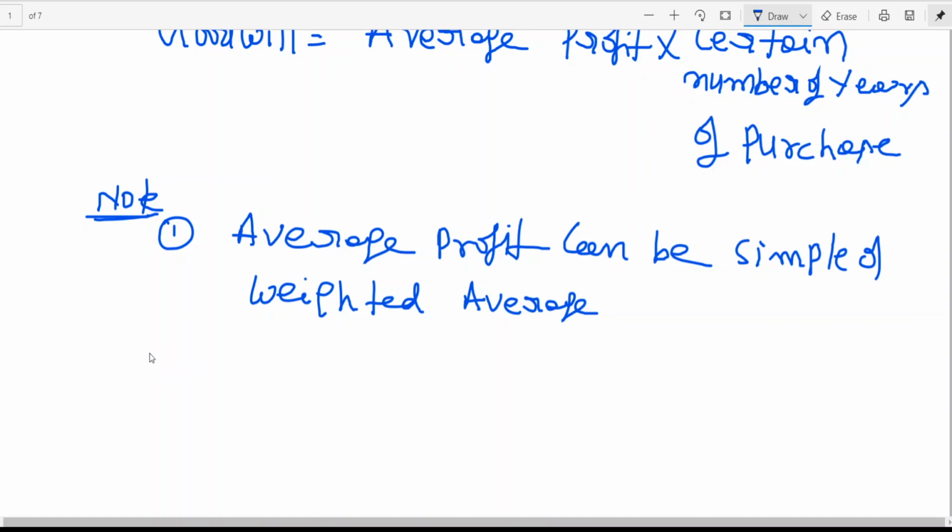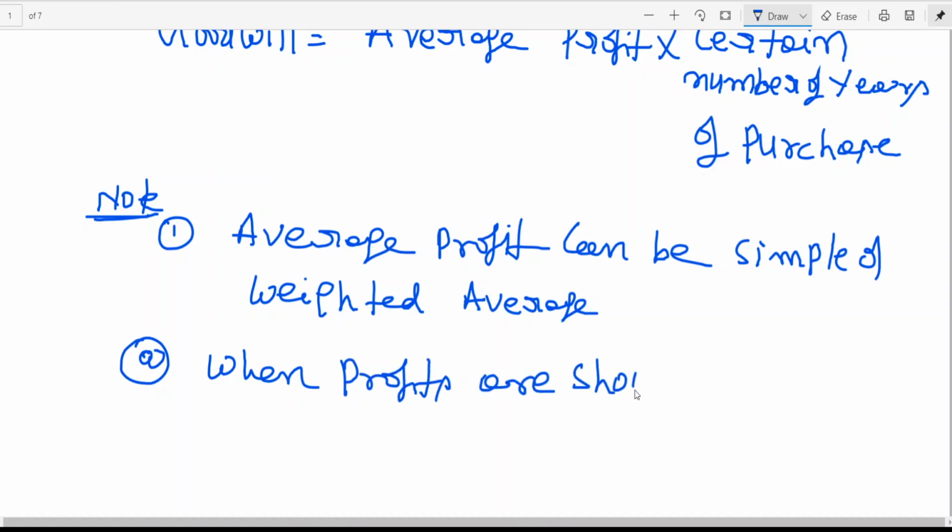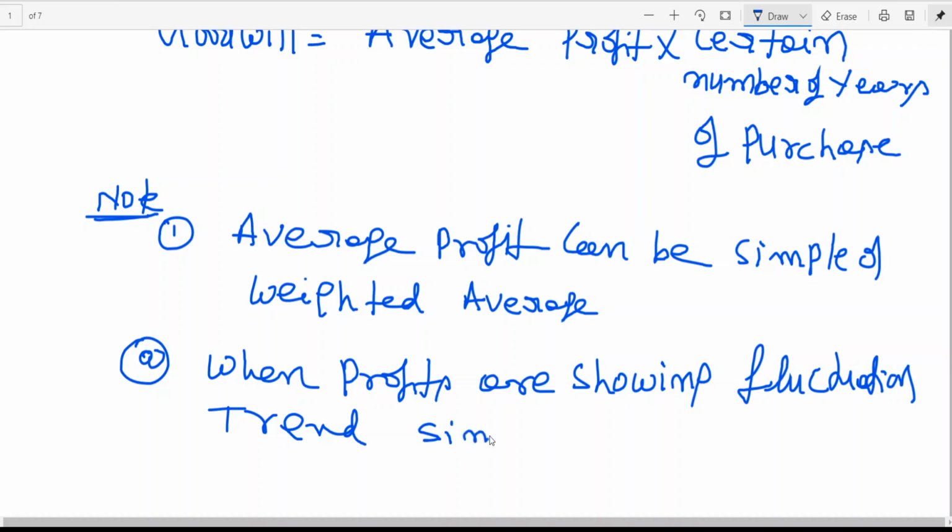When to calculate simple? When profits are showing a fluctuating trend, simple average can be followed.